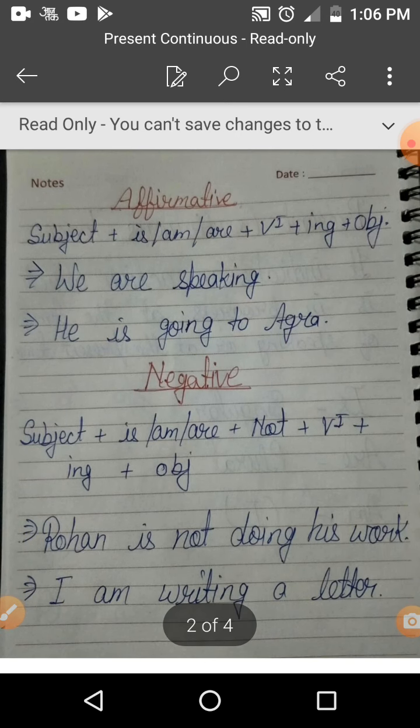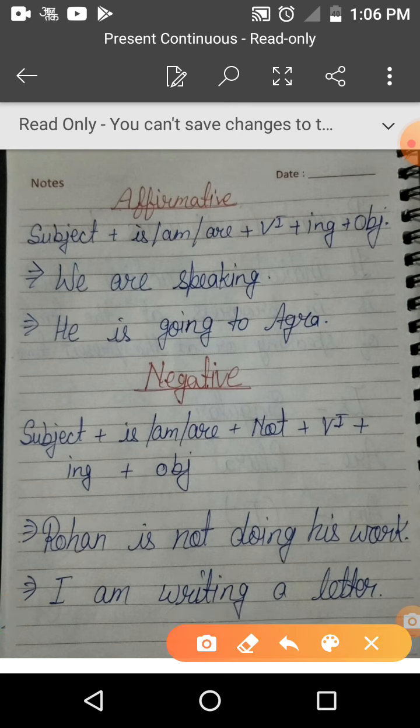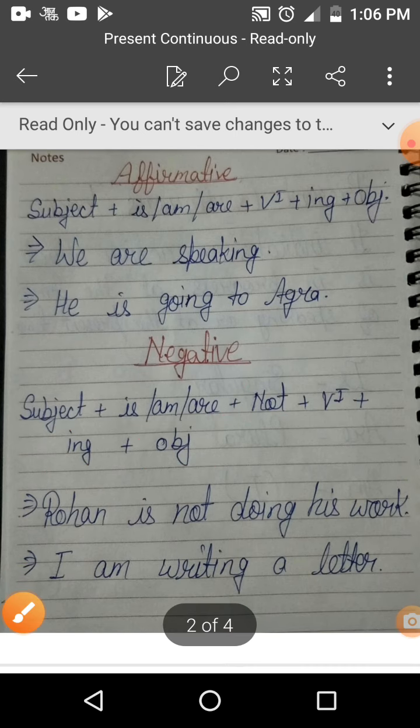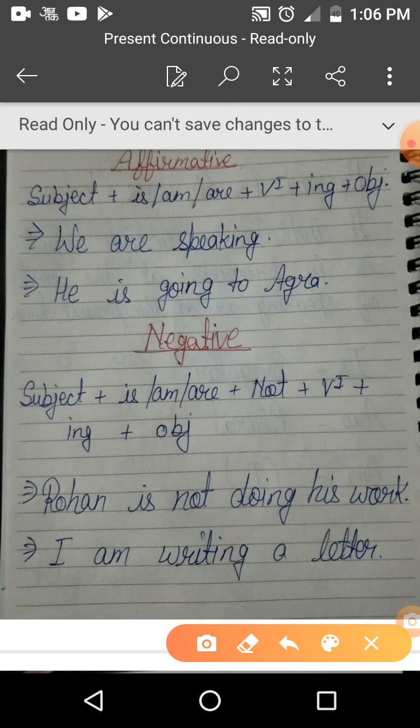Now see the negative structure of this tense. Subject, is, are, not, first form of verb plus ing, and object. Remember, we use not just after the helping verb. See the example. Rohan is not doing his work. Rohan is singular. That's why we use is here. And not just after the helping verb. Rohan is not doing his work. Rohan अपना काम नहीं कर रहा है.